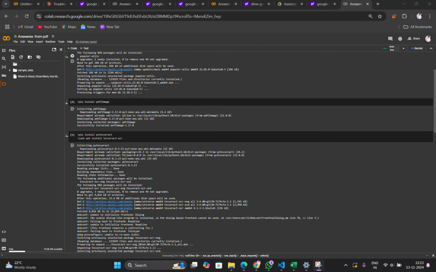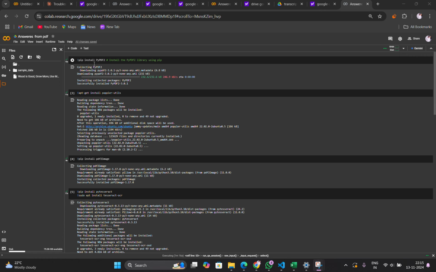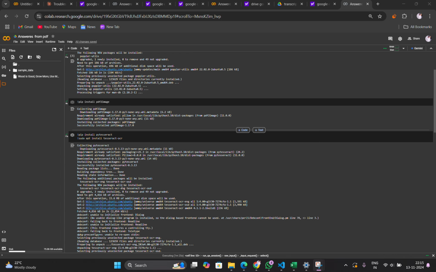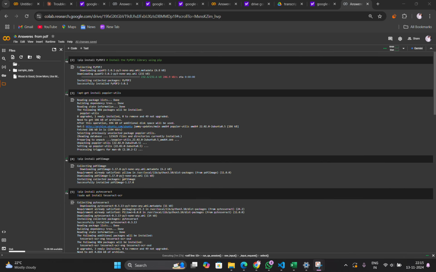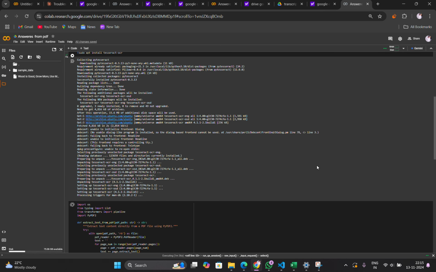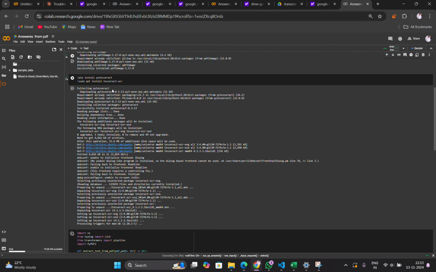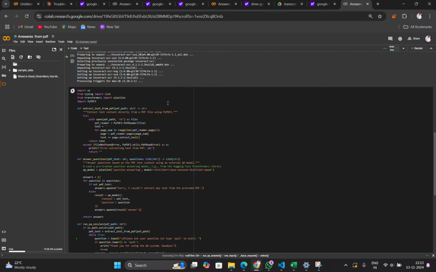And now we are importing and installing all the libraries which are required, like PyPDF2 and poppler utils and PDF2 image. Actually PDF2 image is not required, we can delete this. And then Tesseract OCR, and we are importing all the libraries.